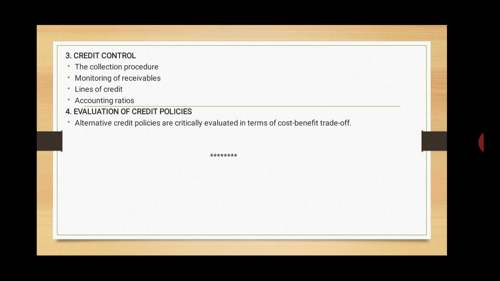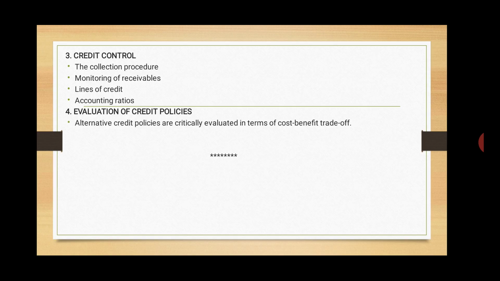After credit control, the next important aspect is the evaluation of the credit policies. A firm may face a situation when it has several alternative credit policies before it and has to select only one credit policy which is the most profitable or advantageous to the firm. Normally, the longer the credit period, the higher will be the sales, and therefore larger would be the profits for the firm. So does it mean that the firm should go on increasing the credit period? It is definitely no in all the cases.